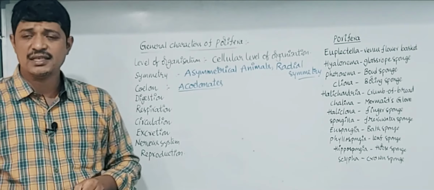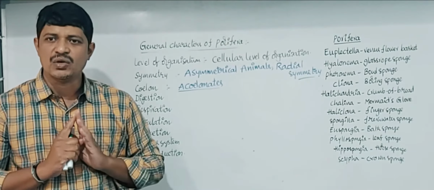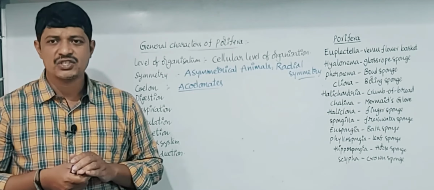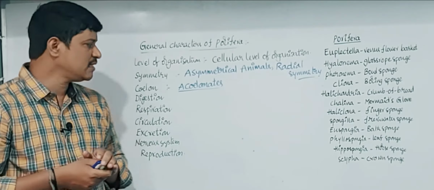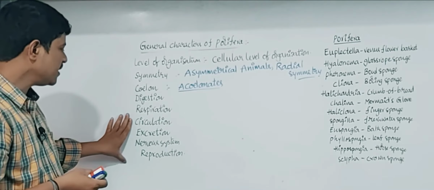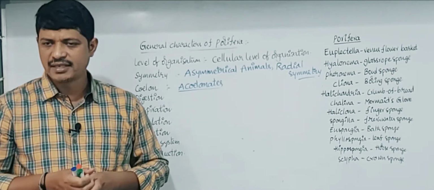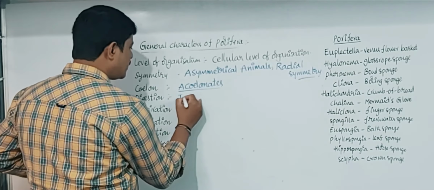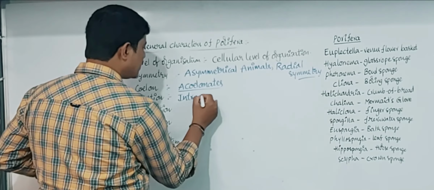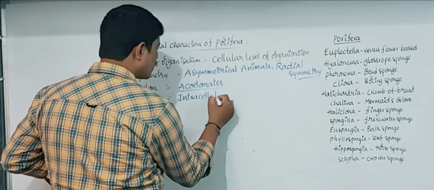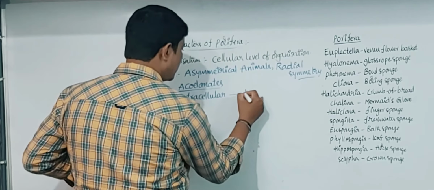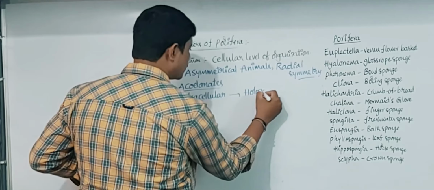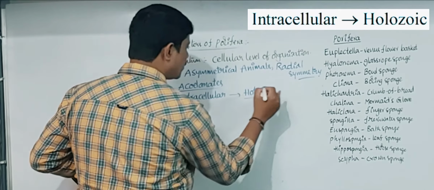In these animals there is no specialized digestion, no specialized respiration, no specialized circulation. What are the metabolic activities? The process of digestion is intracellular digestion, and the nutrition is holozoic.